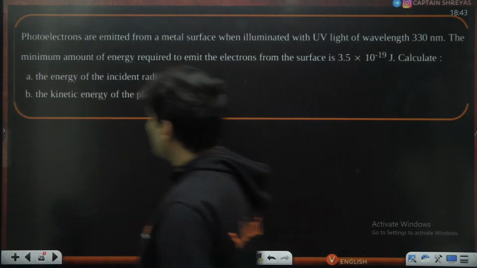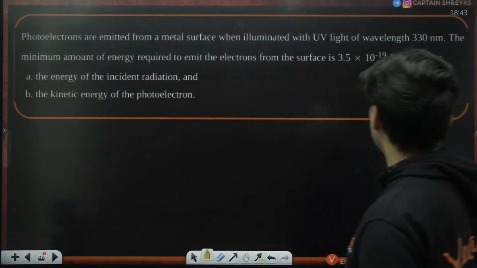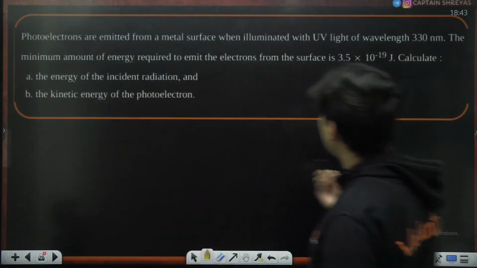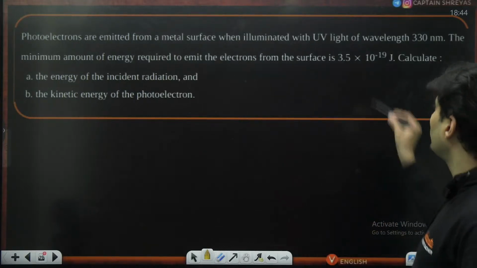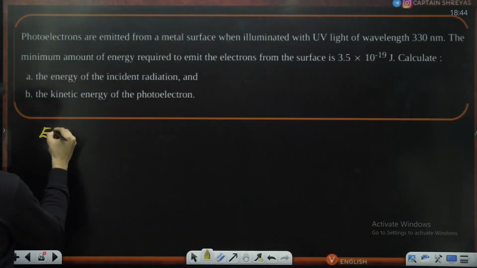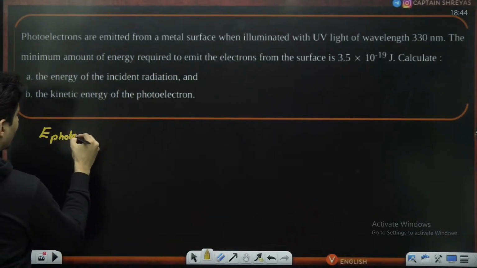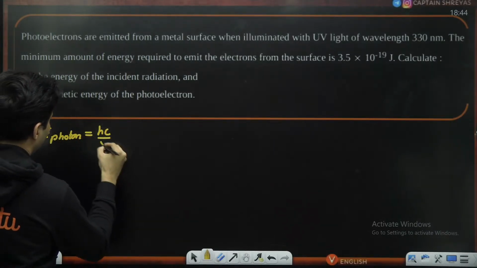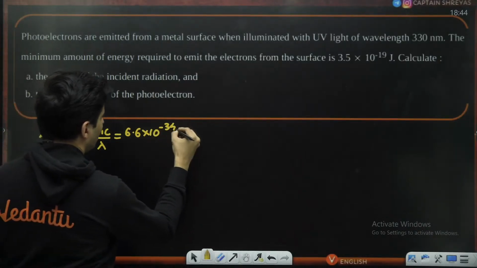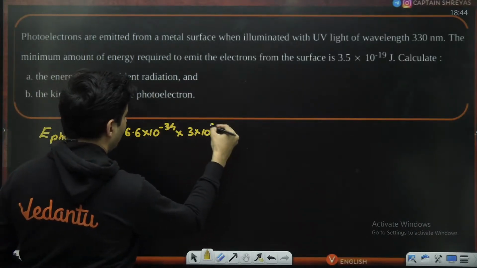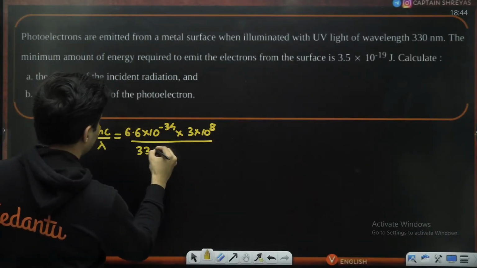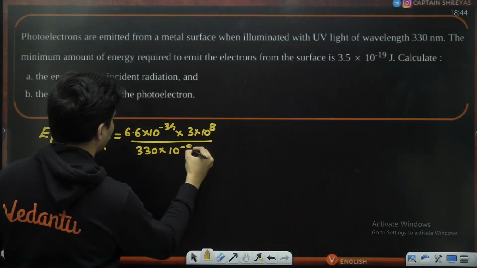So the first part is find the energy of the radiation. The wavelength of the light is already given to you. Now, is the answer required in joules or electron volt? I think it is in joules, so we'll stick to joules. So for the first part, energy of that incident photon is hc by lambda. h is 6.6 into 10 to the power minus 34, c is 3 into 10 to the power 8, the whole thing divided by the wavelength, which is 330 into 10 to the power minus 9.